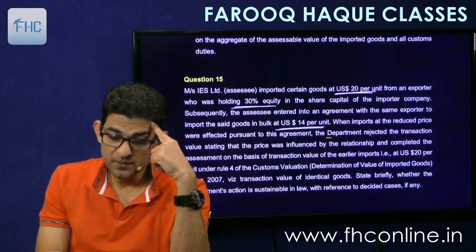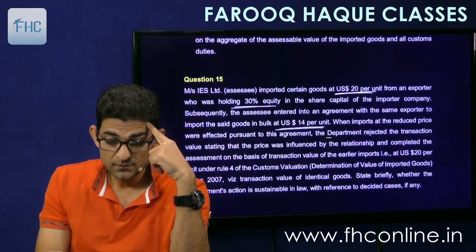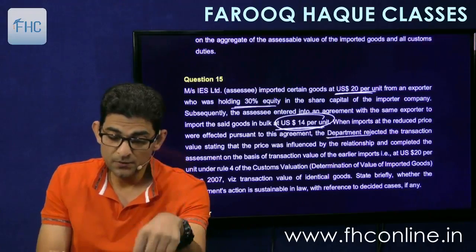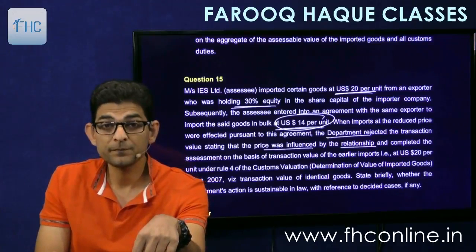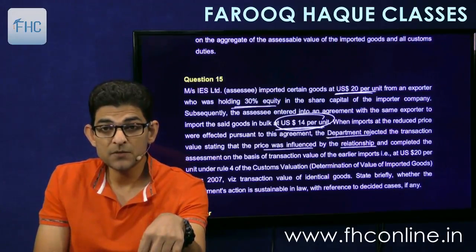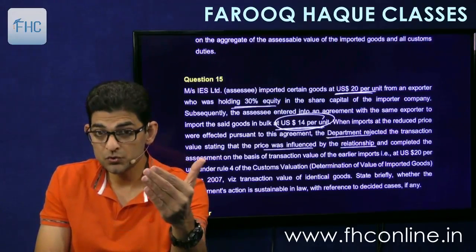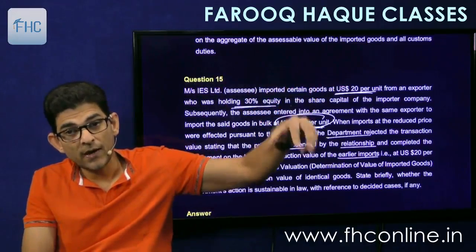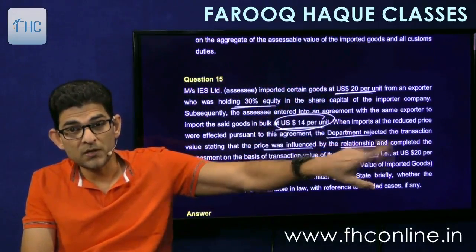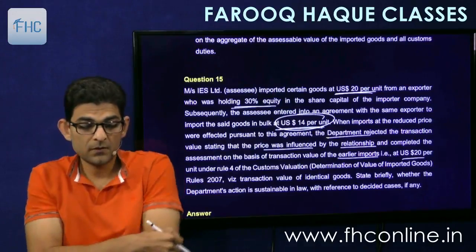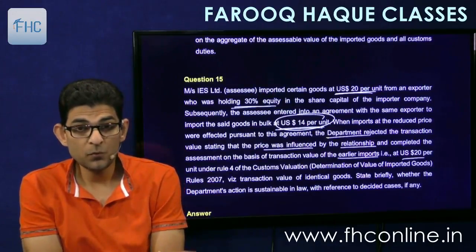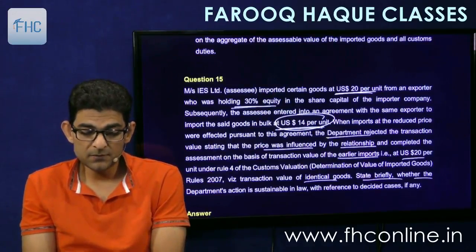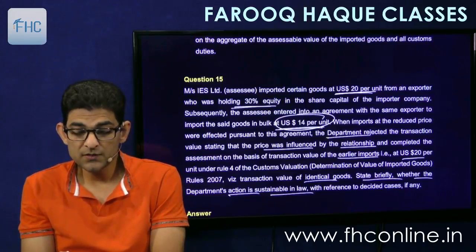When imports at reduced price were effected pursuant to this agreement, that is at 14 per unit, the department rejected the transaction value, stating that the price was influenced by the relationship, and completed the assessment on the basis of transaction value of identical goods, that is earlier imports. So earlier imports were considered as identical goods, and this rate of 20 USD was imposed under rule 4. Rule 4 means identical goods. Okay. State briefly whether the department's action is sustainable in law with reference to decided cases.